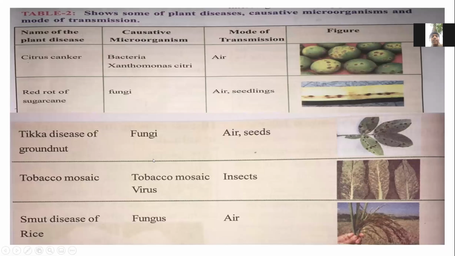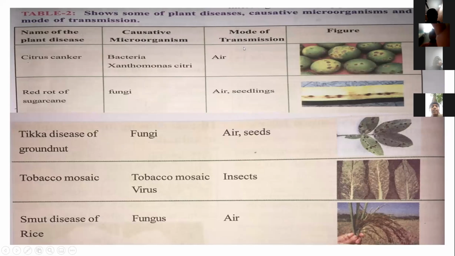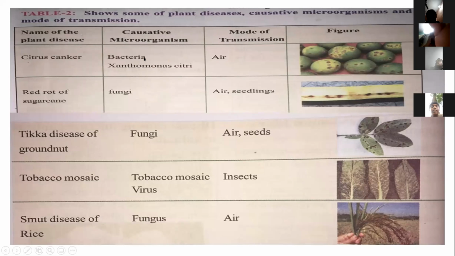Next, we show some plant diseases, their causative microorganisms, and modes of transmission. Plants also have diseases. Microorganisms cause diseases in plants also. We look at the name of the disease, the causative microorganism, and the mode of transmission.